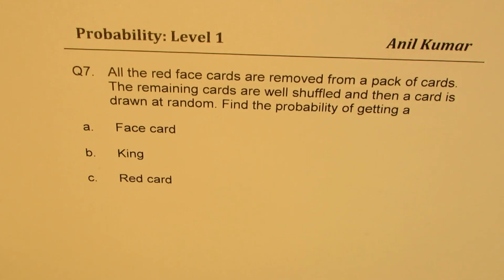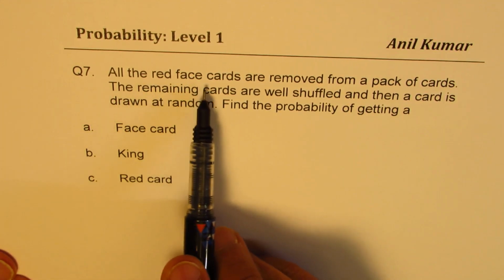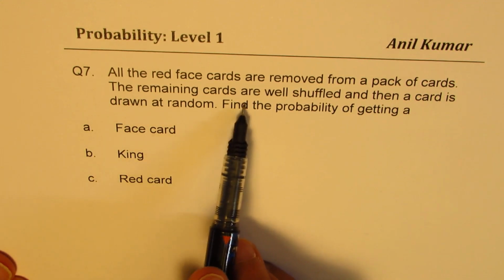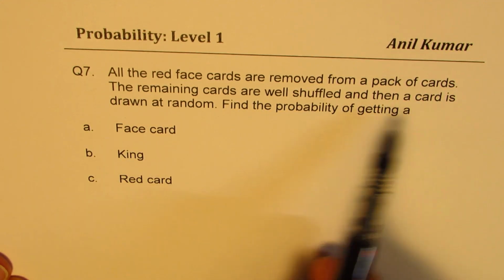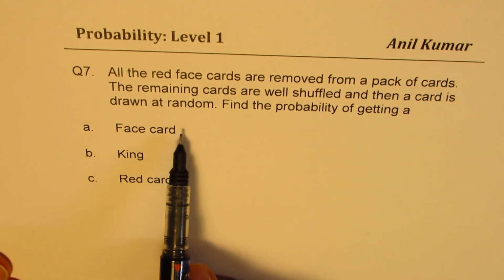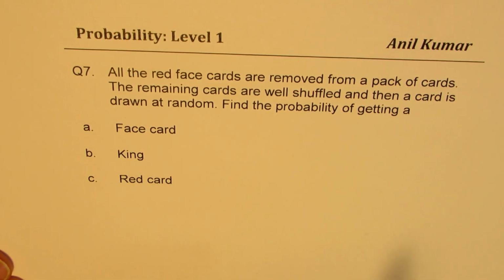Now here is the last question, which is on the deck of cards. Question number 7. All the red face cards are removed from the pack of cards. The remaining cards are well shuffled, and then a card is drawn at random. Find the probability of getting a face card, king, and a red card. So that should not be very difficult for you. You can pause the video, answer, right?